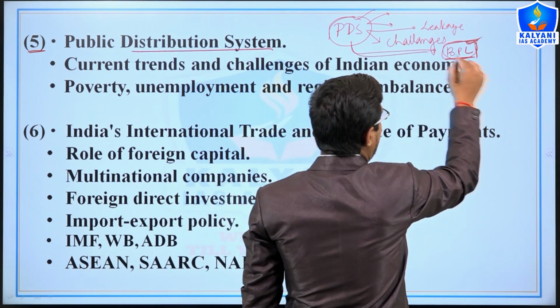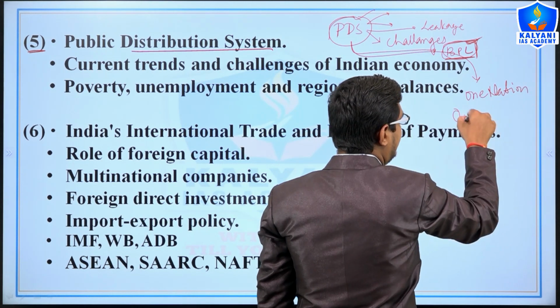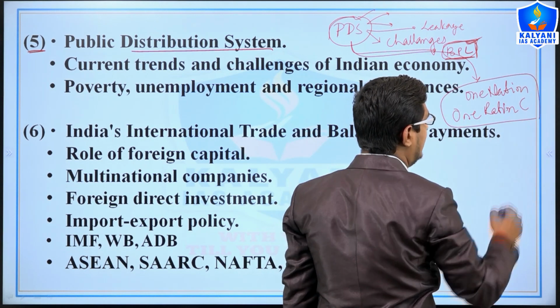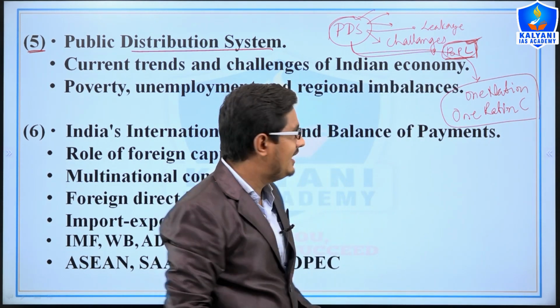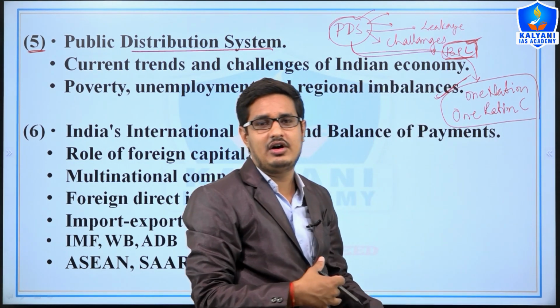Therefore, at present, the one nation one ration card scheme is being improved. Some states have enacted it, some are working on it.